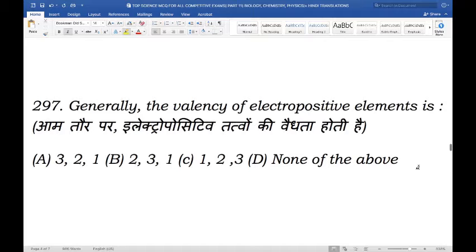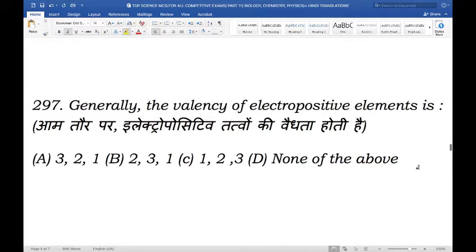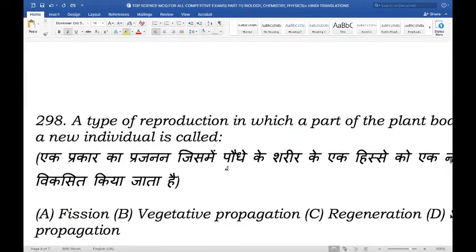Generally, the valency of electropositive elements is it 3-2-1, 2-3-1, 1-2-3, or none? And the right answer here is 1-2-3. Now, what is an electropositive element? So electropositive elements are atoms which tend to donate electrons and convert into a positive ion. The general valency of an electropositive element is 1-2-3. So that's a very important one to remember.